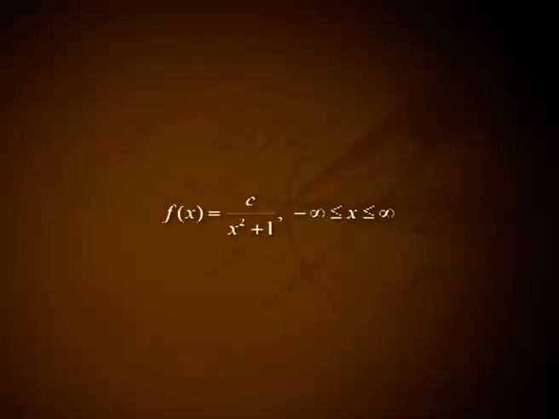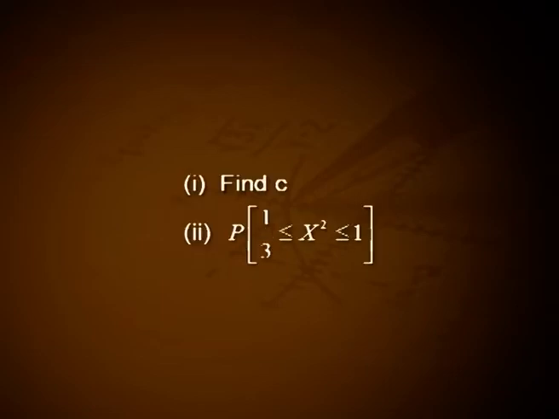4. A random variable x has the PDF f of x is equal to c divided by x square plus 1 for minus infinity less than or equal to x less than or equal to infinity. Number 1, find c. Number 2, find P of 1 by 3 less than or equal to x square less than or equal to 1.